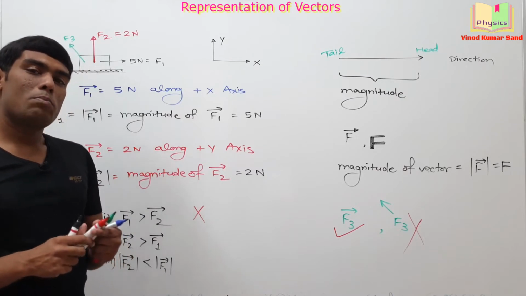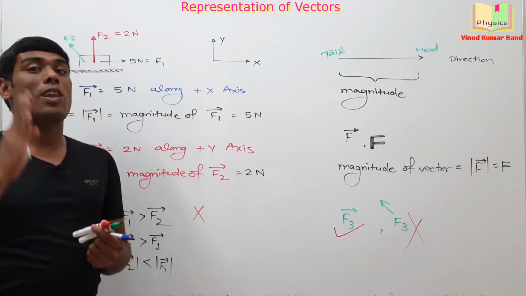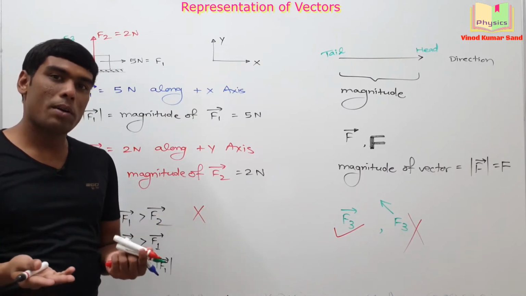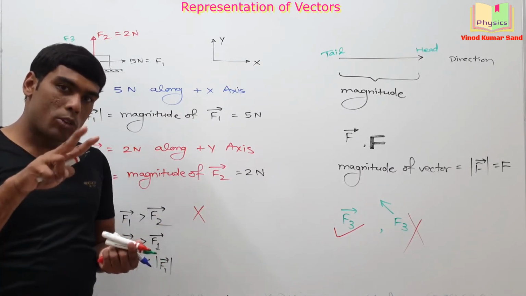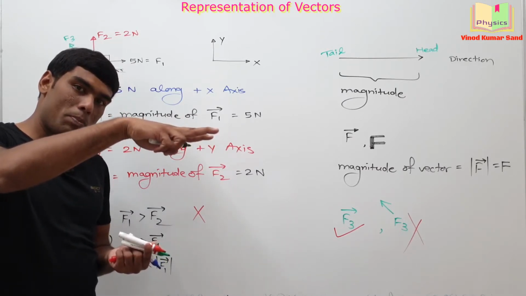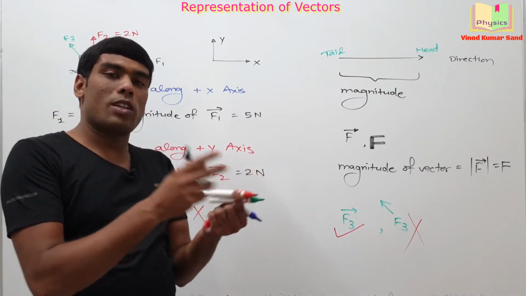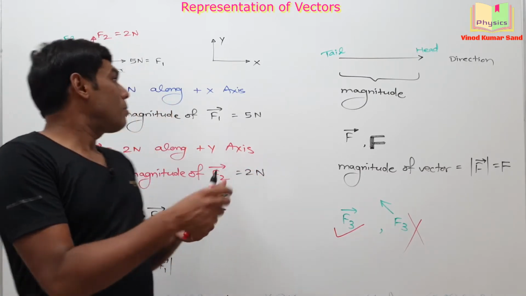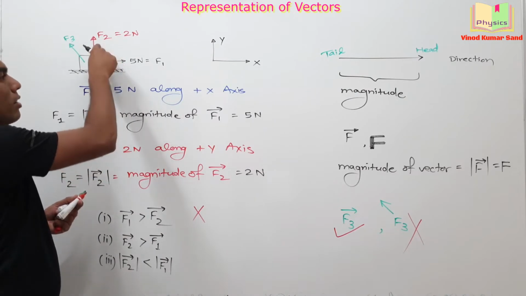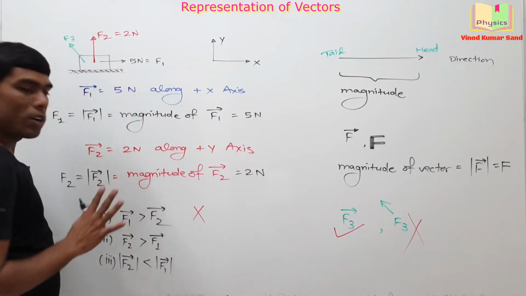Let's say some velocity is along the north direction and some other velocity is along the east direction. You cannot compare them. You can compare two velocities which are along the same direction. Getting my point? If both the forces were along the same direction, then you could compare the vectors. But here these two forces are along different directions, so you cannot compare them. This is a wrong statement.